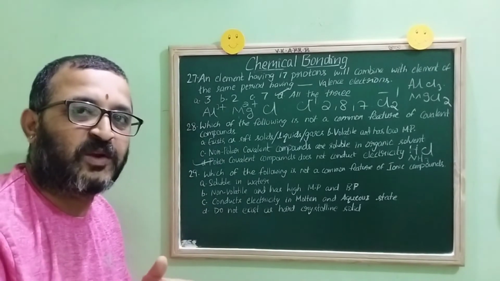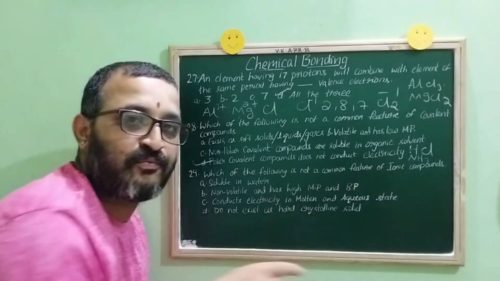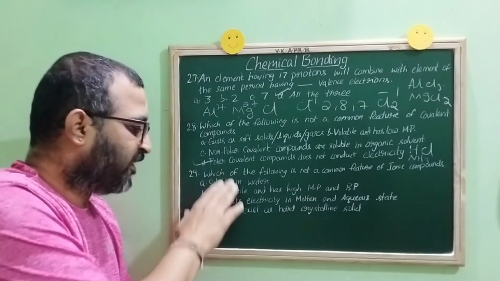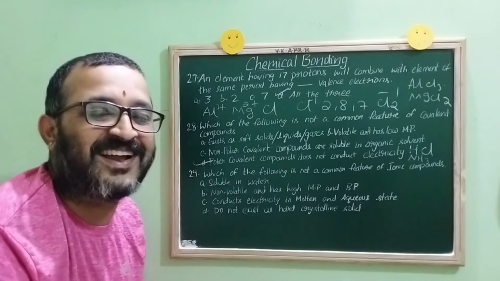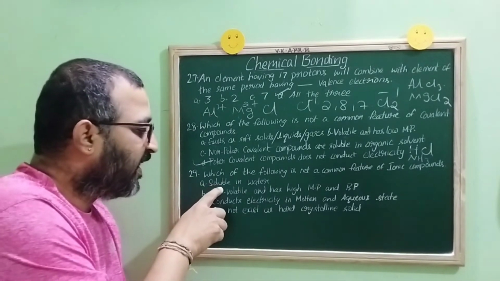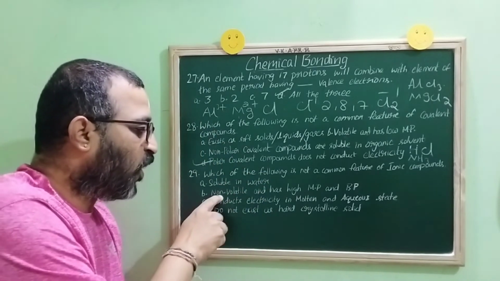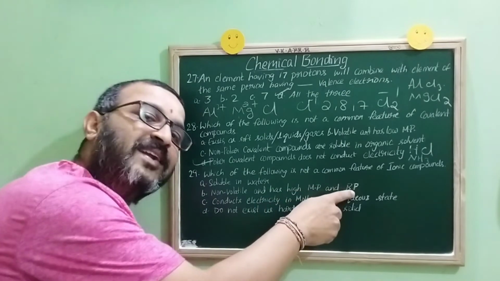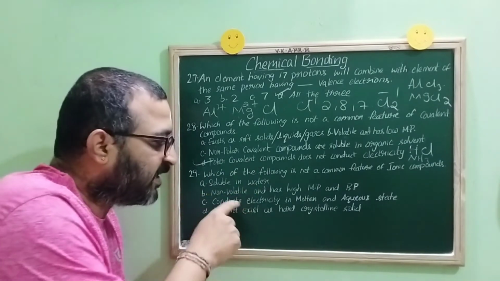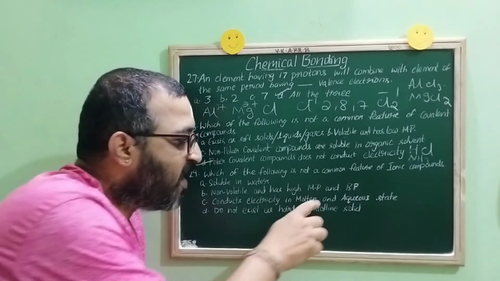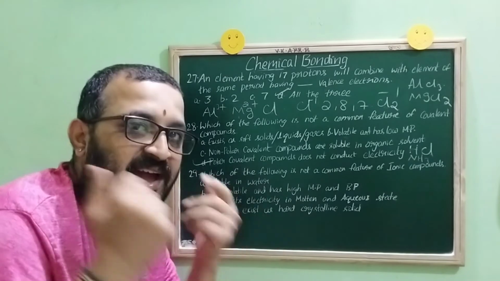Okay, children, let us proceed with the next question. Which of the following is not a common feature of ionic compounds, right? We'll see the options. Children, before we see the options, example of an ionic compound in your kitchen? Yes, you are right. Sodium chloride. Now, is sodium chloride soluble in water? Definitely, yes. It is correct. Now, non-volatile and has high melting point and boiling point? Yes, they have a high melting point and boiling point. Now, can you expect the sodium chloride to conduct electricity in molten and aqueous state? Yes, because in molten and aqueous state, it has what, children? Ions, which are responsible for conduction of electric current.